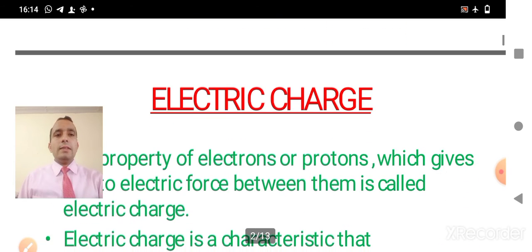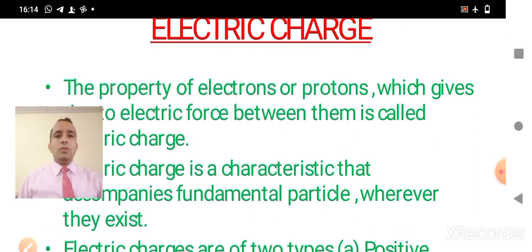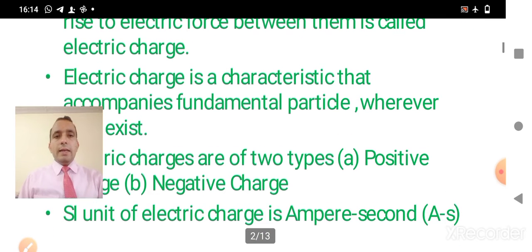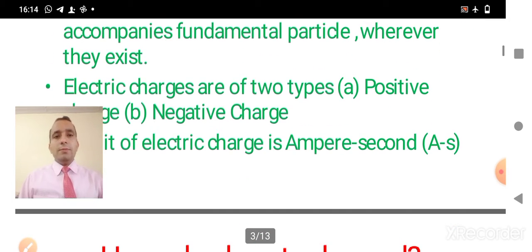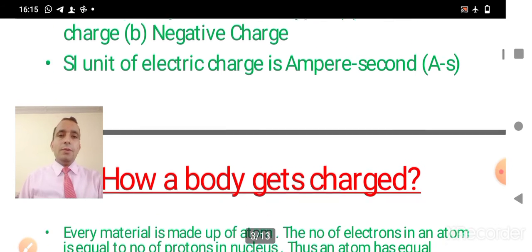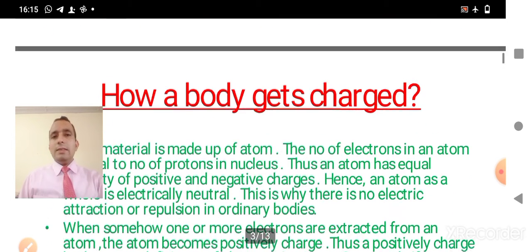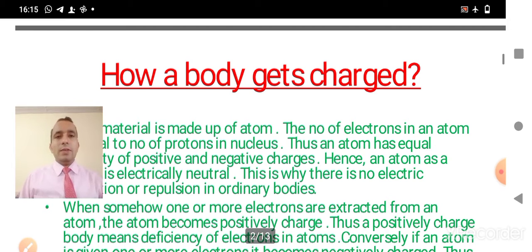Now, first, we will discuss what is electric charge. The property of electrons or protons which gives rise to electric force between them is called electric charge. And electric charge is of two types. It may be positive or it may be negative. If we talk about the SI unit of electric charge, then it is ampere second. Now the question arises: how does a body get charge?